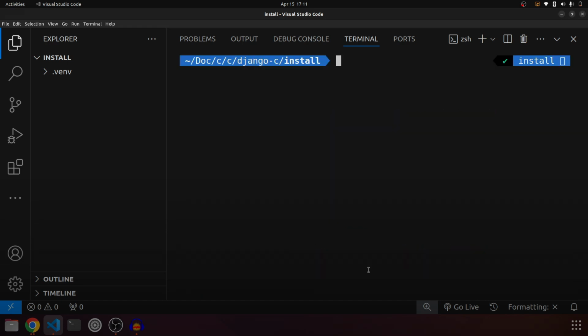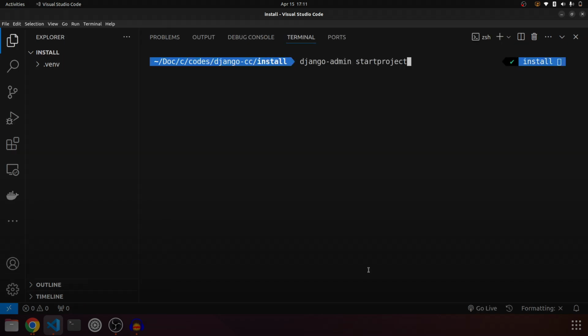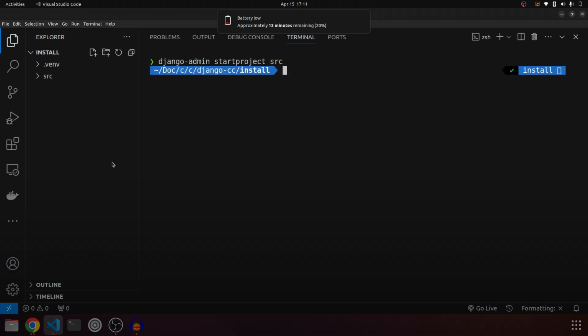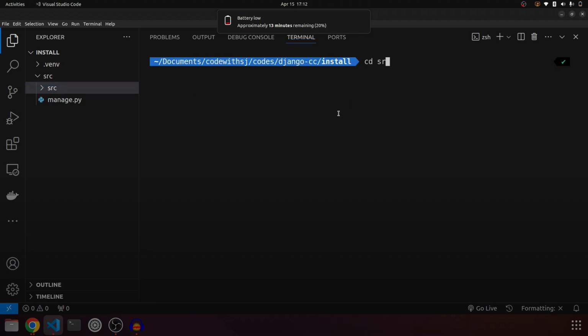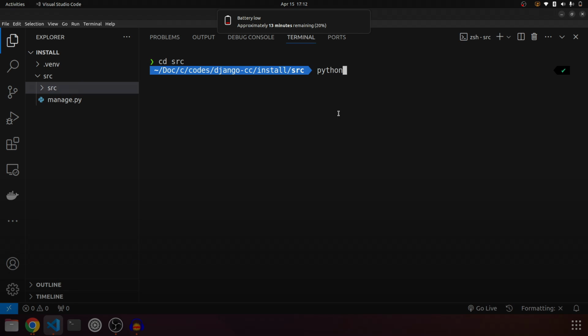Let me clear this, and we'll create our first project. We'll use django-admin startproject. Let me zoom out over here. Start project, we'll call it src, because that is what I like and it is clean and neat. If you expand, you can see over here we have a folder called src and inside it another src. So let's go inside src, and all we'll do is python manage.py runserver.